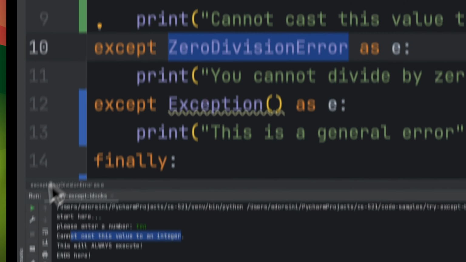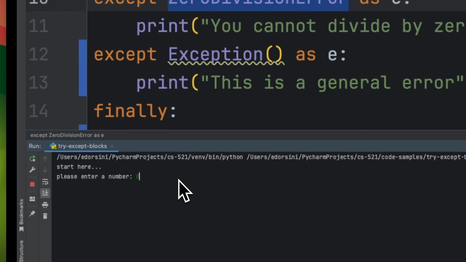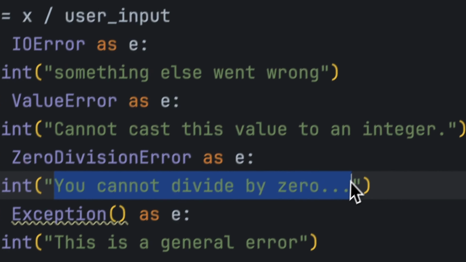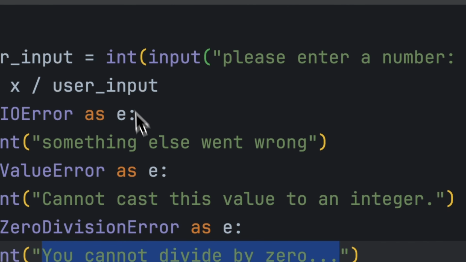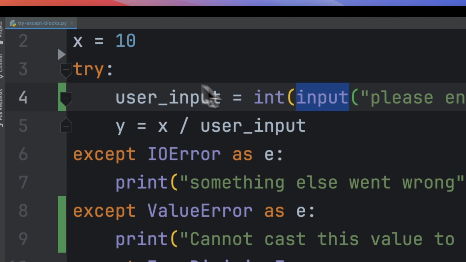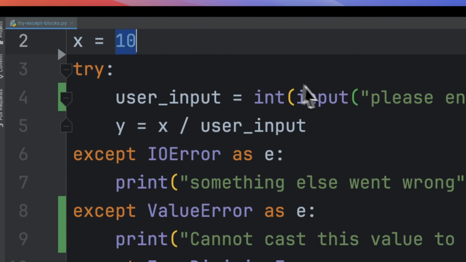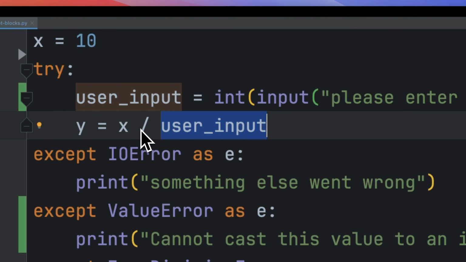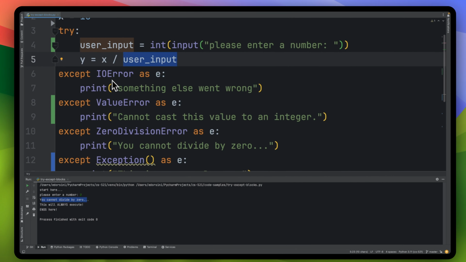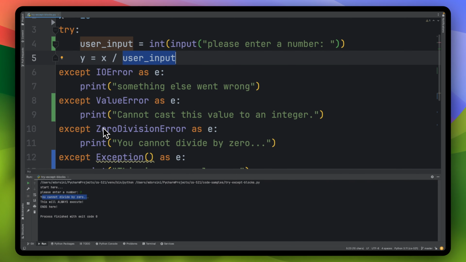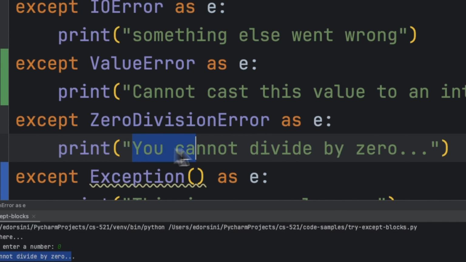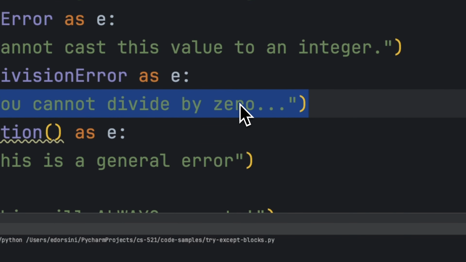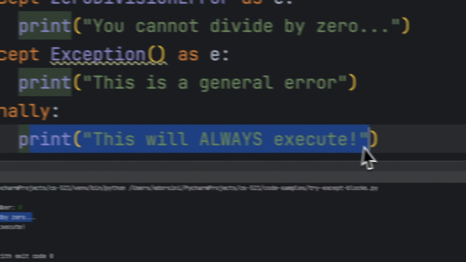Zero division error. So if you say 0, well, you cannot divide by 0. You cannot divide by 0 will be printed. Why? Because we take in 10 here. X is 10, and we divide by 0. We can't do that in math. We can't divide by 0. This is going to throw an exception. Which one? Well, we're catching it here, and we're basically doing something. Whatever that is, I'm just printing it to the screen for now, but then the finally will always execute.